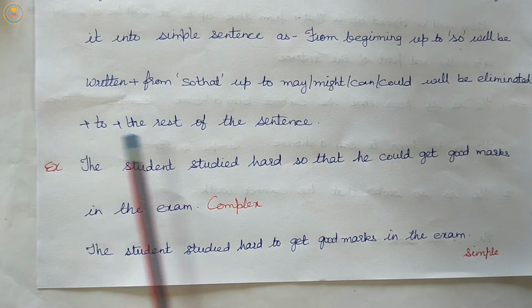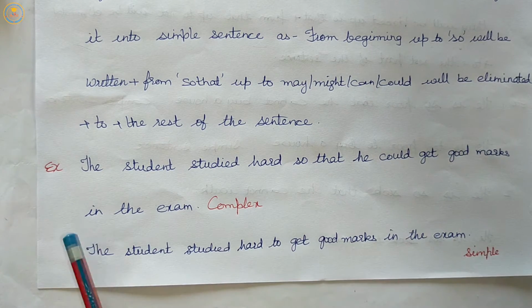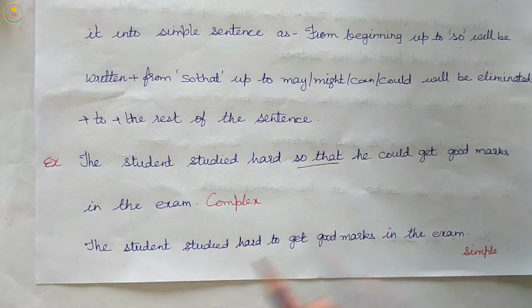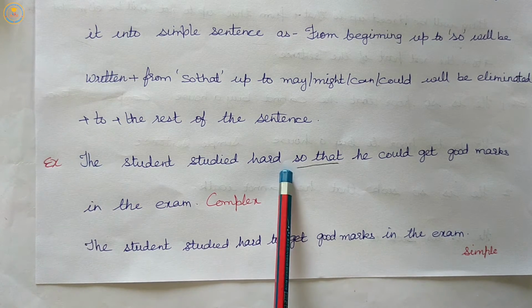Then the rest part of the sentence: he could get good marks in examination. Listen carefully. If the complex sentence is having so that, we will write the sentence from the beginning up to so.